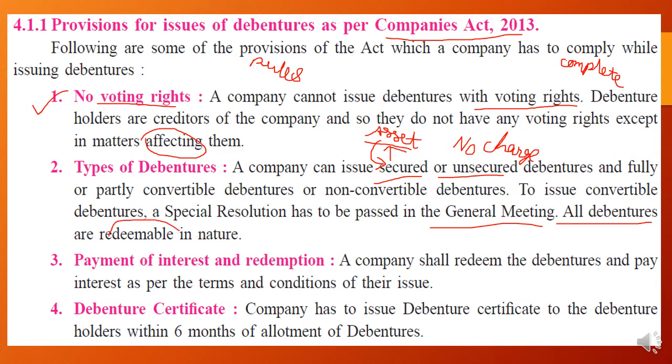Payment of interest and redemption. The Companies Act says that a company shall redeem, meaning pay back, the debenture and pay the interest as per the terms and conditions of their issue, meaning whatever was decided at the time of issue. Debenture certificate. Once a person becomes a debenture holder of a company, that person should get the debenture certificate. So the company has to issue the debenture certificate to debenture holders within 6 months of the allotment of debenture. Remember this.